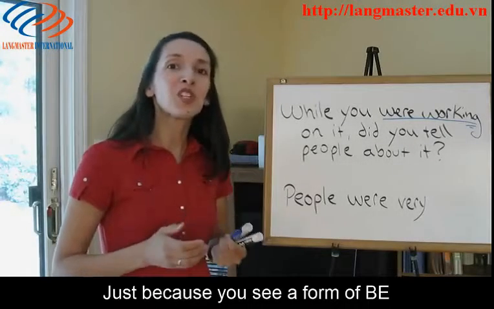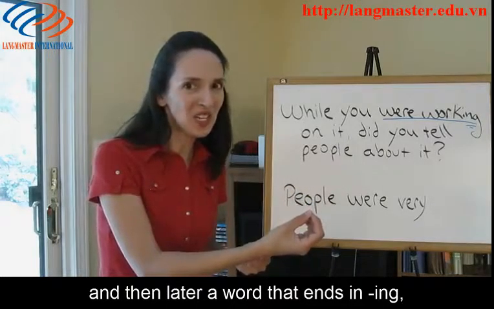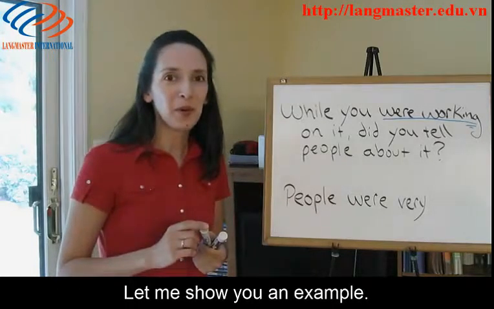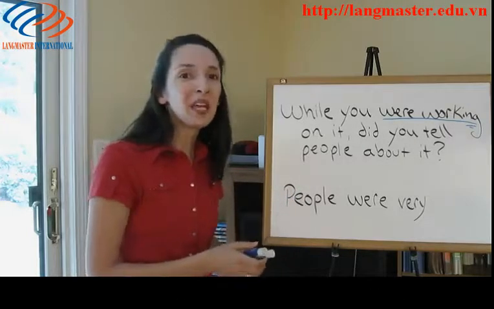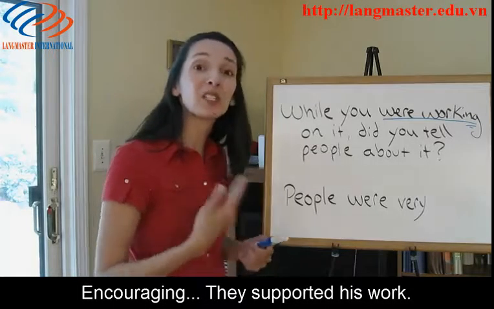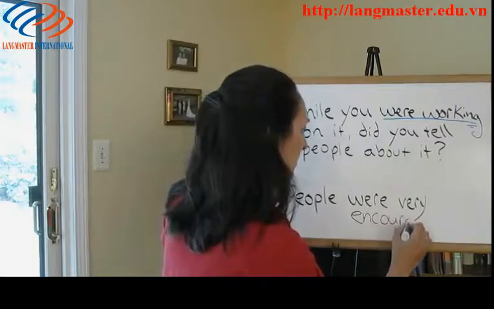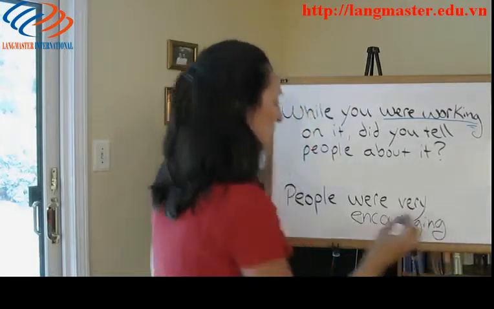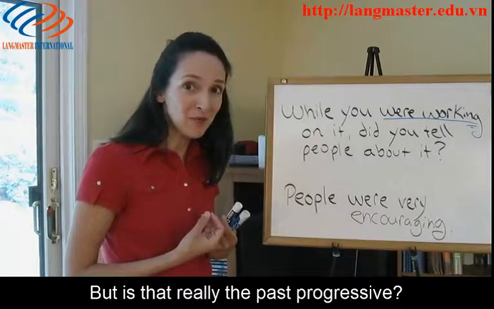Be careful though, just because you see a form of be and then later a word that ends in ing doesn't mean that you have a progressive verb. Let me show you an example. Eric said he told friends about it and people were very encouraging. They supported his work. At first glance, this could look like the past progressive. We have were, and then we have ing. But is that really the past progressive?